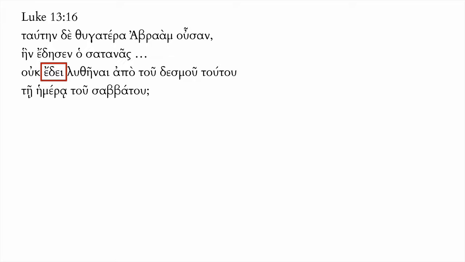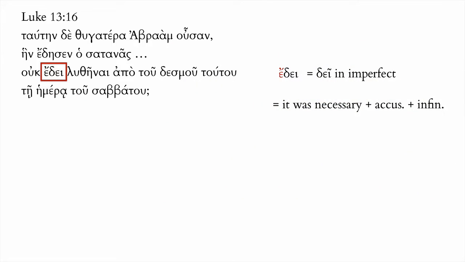So what is that? Well, ēdei is just dei in the imperfect. You just add the temporal augment, and dei, which means it must or it is necessary, becomes ēdei, it was necessary.